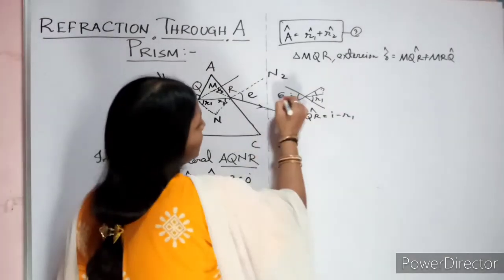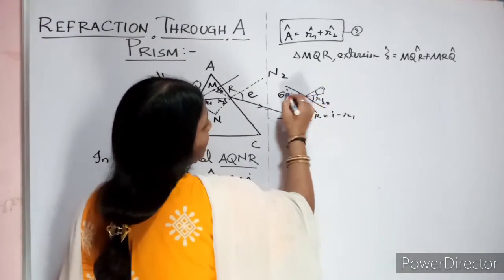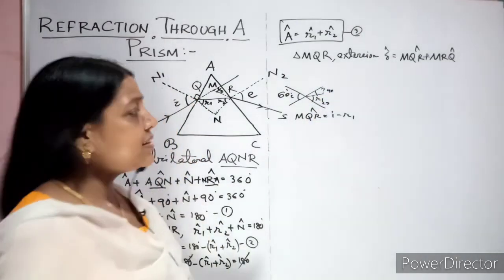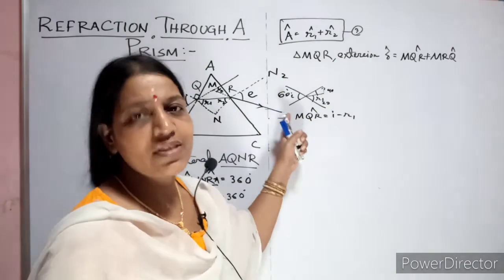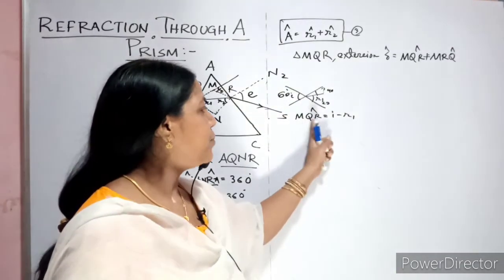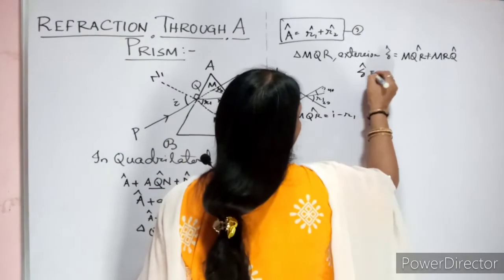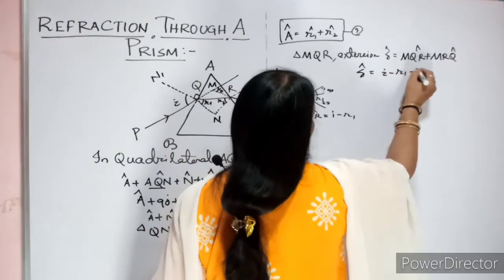Suppose it is 60 degrees, imagine. This is 20 degrees. So obviously it will be 60 minus 20, 40. As it is generalized, we need to subtract it. So what will we write? MQR angle equal to I minus R1. So substitute it. So your zeta equal to I minus R1 plus